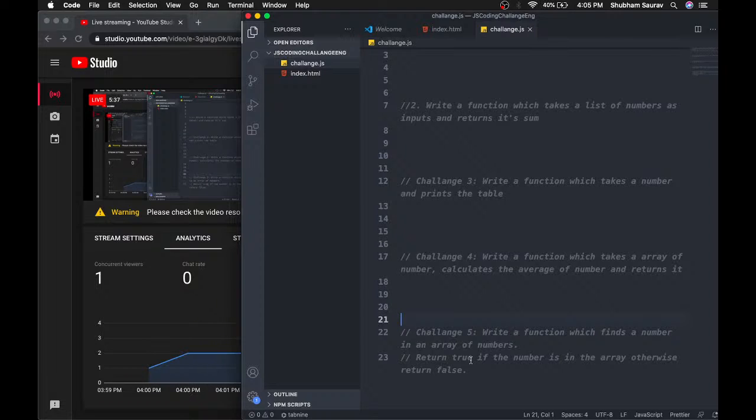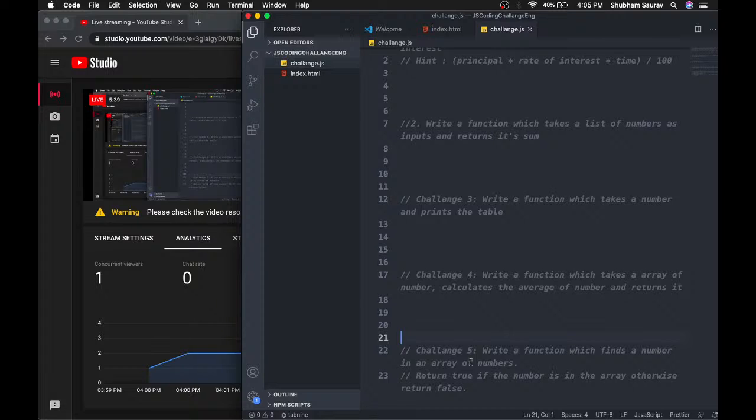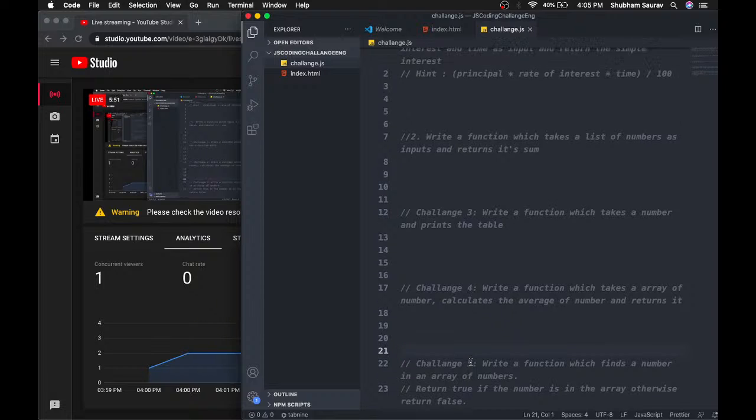So all of these five challenges are basic, and they can be done using a for loop, or you can use a while loop, whatever you want, but for this live stream, I'm going to stick with the for loop.